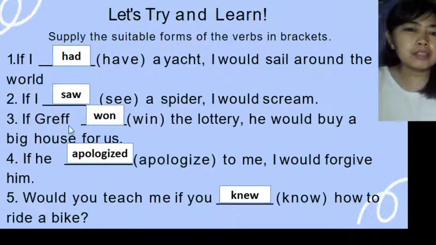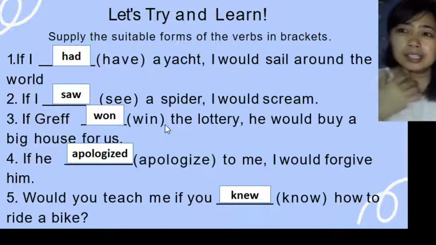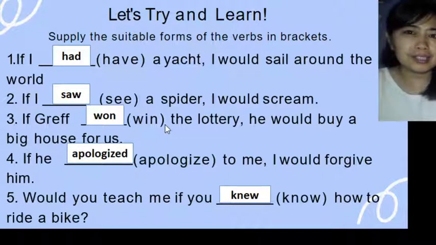If Graf won the lottery, he would buy a big house for us. How I wish. So it's impossible for Graf to win the lottery yet, maybe because he's not actually buying the ticket. Like that.